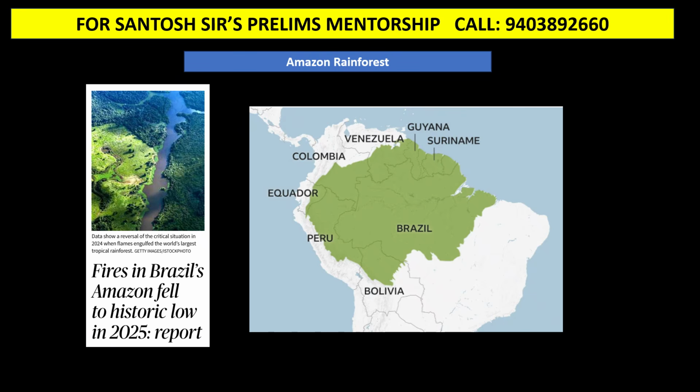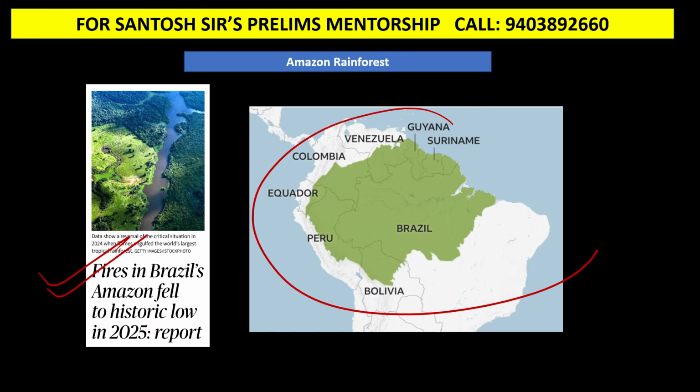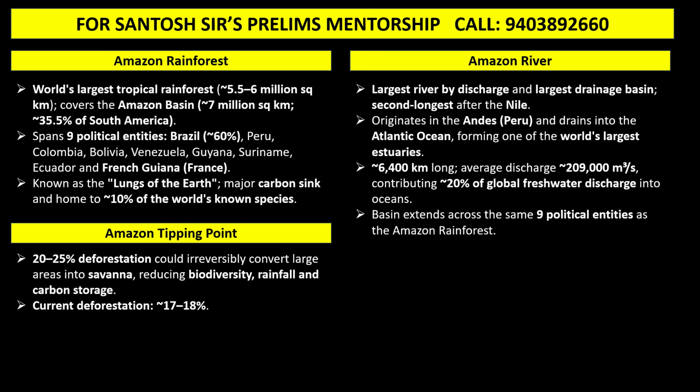Next question, guys, you can see here: fires in Brazil's Amazon have fallen to a historic low in 2025. So here you may get a geography-oriented question on Amazon. The Amazon rainforest is the largest tropical rainforest and it is located in 8 countries: Brazil, Peru, Colombia, Bolivia, Venezuela, Guyana, Suriname, Ecuador, and also some part is in French Guiana, which is an overseas territory of France. They are called the lungs of the earth because they are a major carbon sink, 10% of the total carbon sink in the world. This is very, very important.